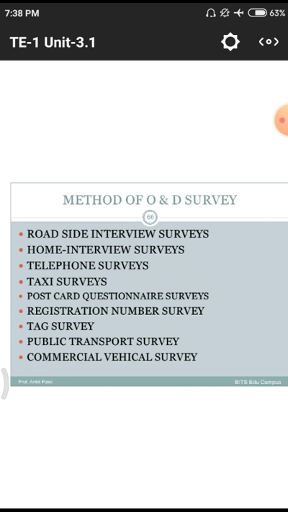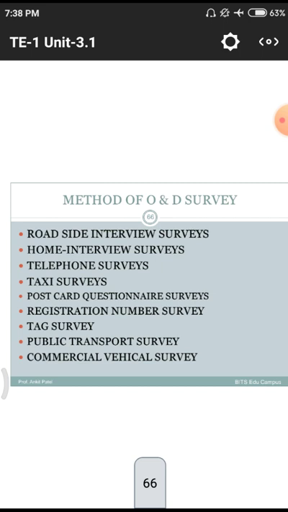In those festival seasons, a huge number of people go on pilgrimages and to other vacation places, so we have to collect the data from these transport services, like RTCs and private travels also. Some private travels also provide their services to these people by charging an extra amount compared to the road transport systems. Next one is the commercial vehicle survey.